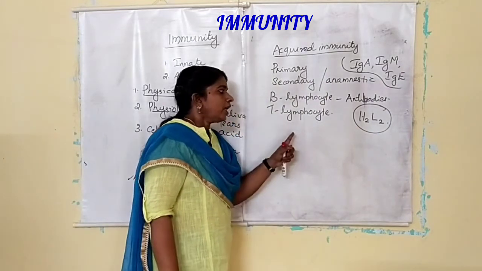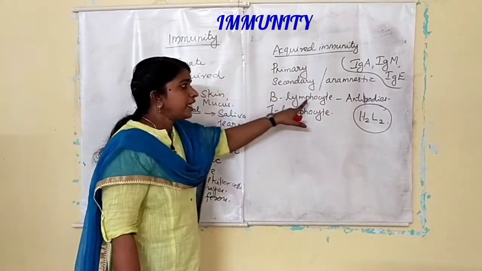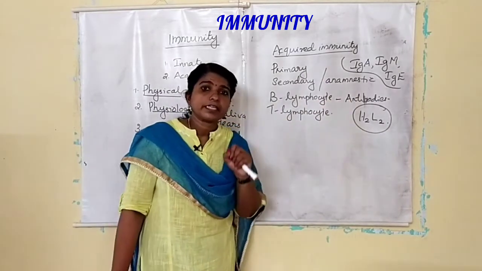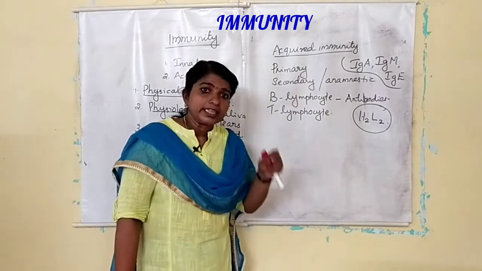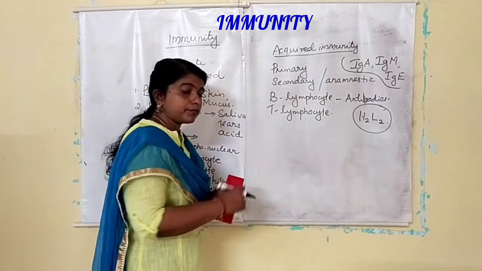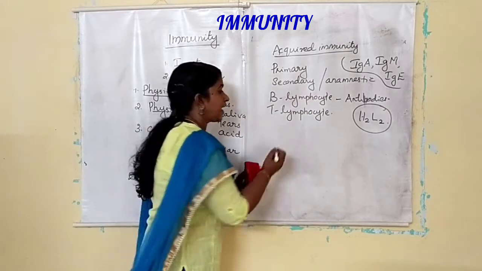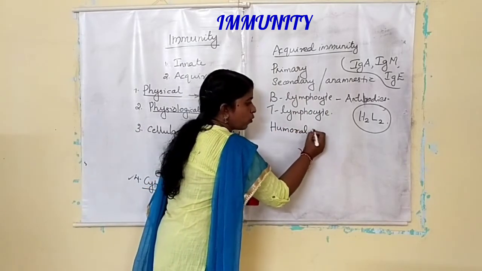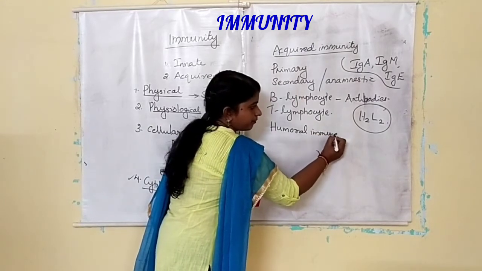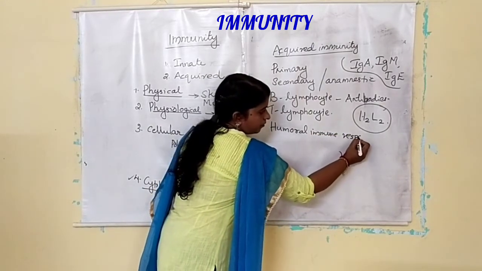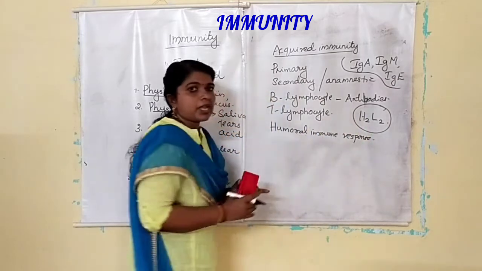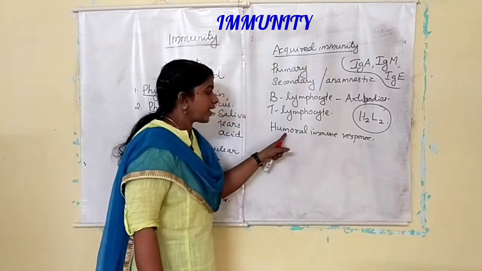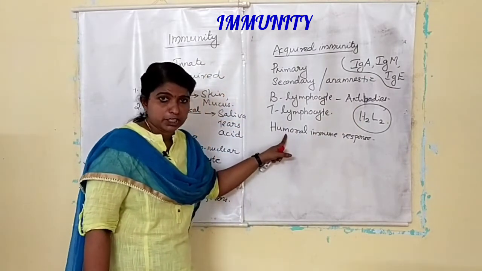Okay. So here I told the B lymphocyte generally produce antibodies. These antibodies are present in the blood. So this type of response by producing antibodies is known as the humoral immune response.